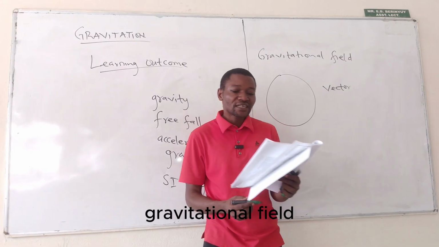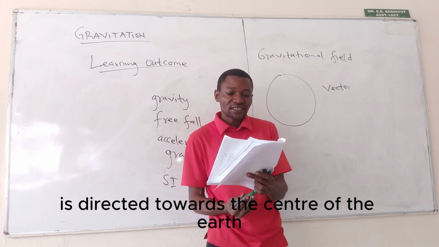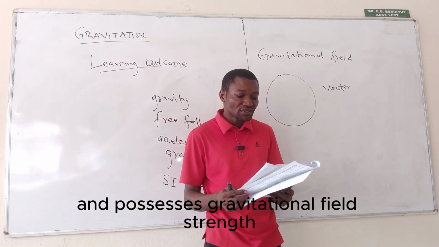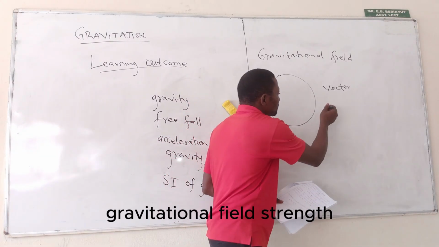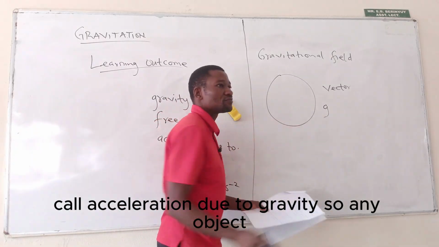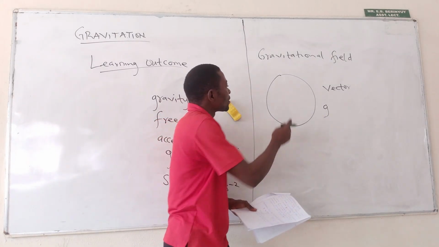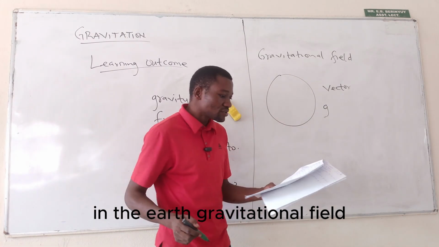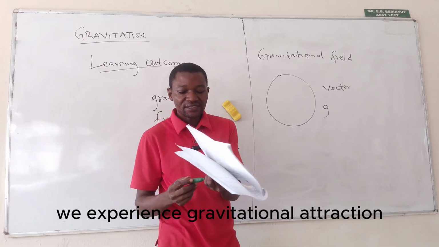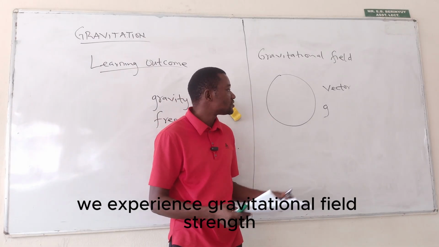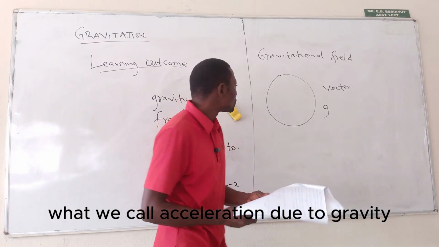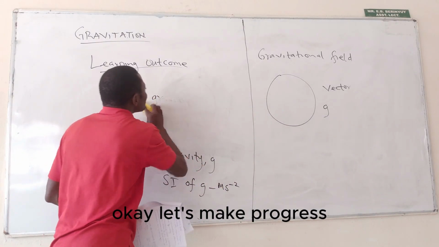And we can say that Earth's gravitational field is directed towards the center of the Earth and possesses gravitational field strength. Gravitational field strength is called acceleration due to gravity. So any object in the Earth's gravitational field experiences gravitational attraction. We experience gravitational field strength, what we call acceleration due to gravity. Okay, let's make progress.